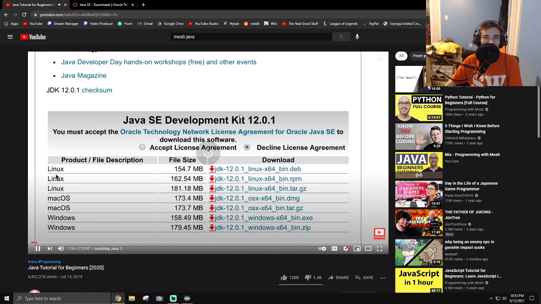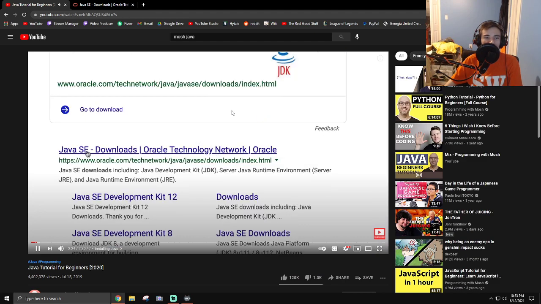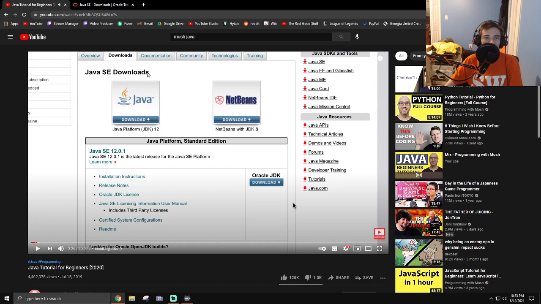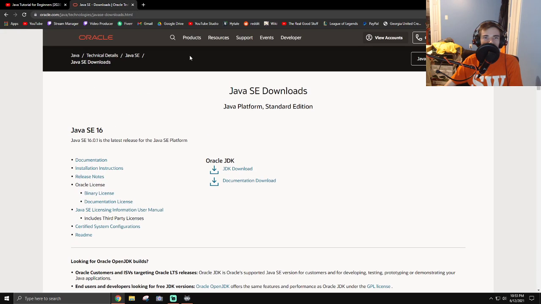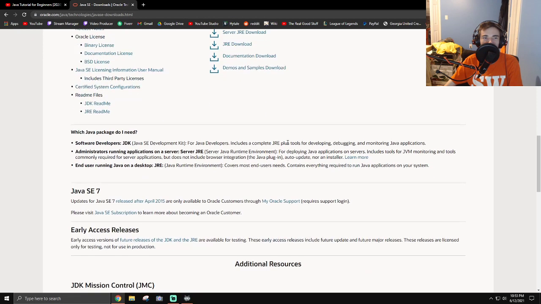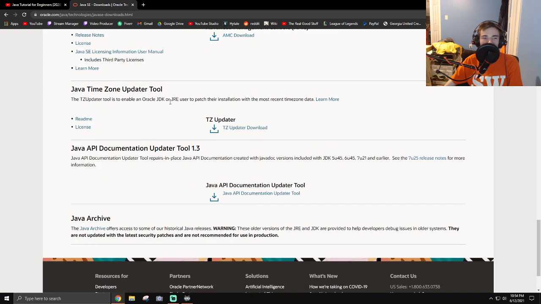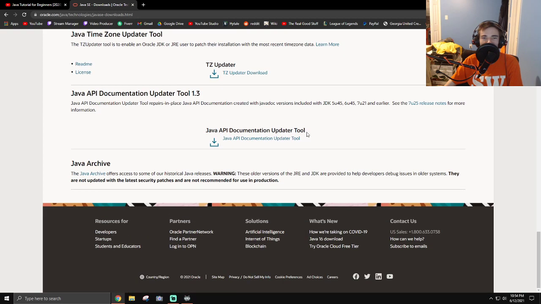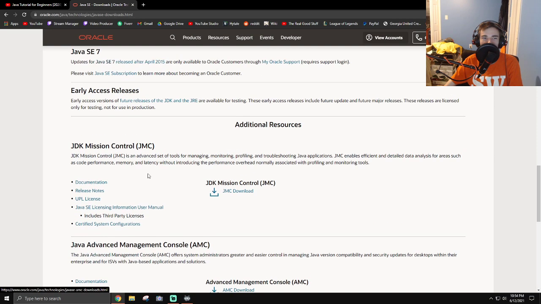Now before we, click on this icon, which is short for Java Standard Edition. Click on this. Java, okay, JDK. I'm looking for JDK. They've obviously updated the website by this point. JDK Mission Control. What am I supposed to do here?